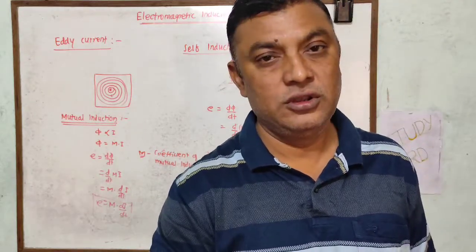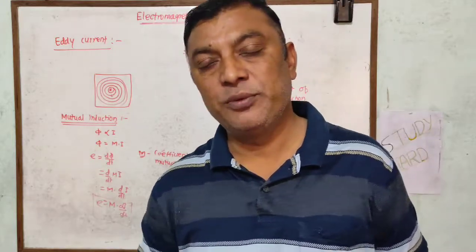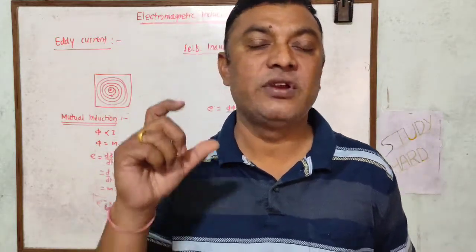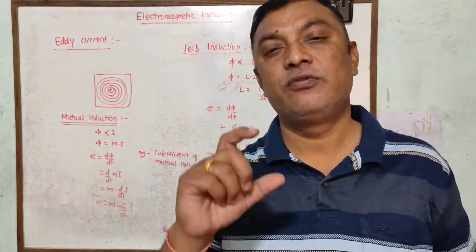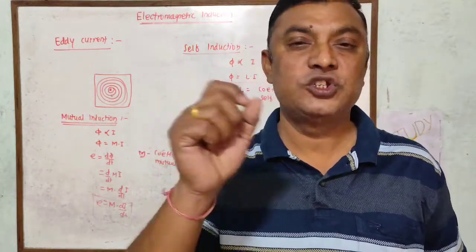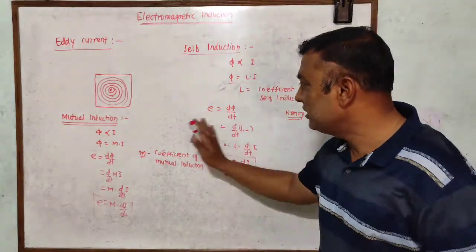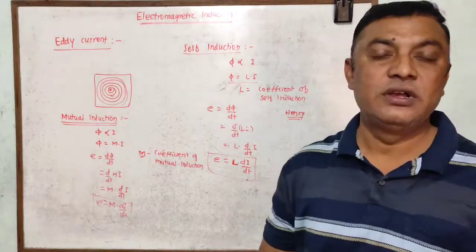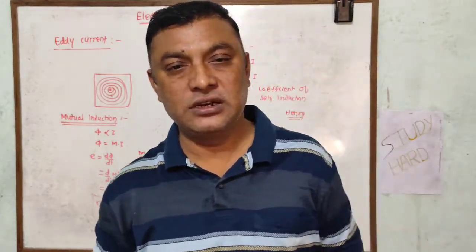These are the two definitions that are important, self-induction and mutual induction. Self-induction is the phenomenon of production of induced EMF in a coil due to the change in magnetic flux in the same coil. Mutual induction is the phenomenon of production of induced EMF in a coil due to the change in magnetic flux in the neighboring coil. Like this you can consider the concepts of self-induction and mutual induction. Okay, is it clear? Thank you.